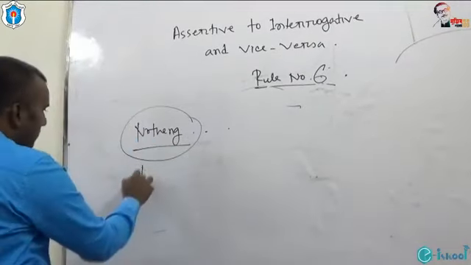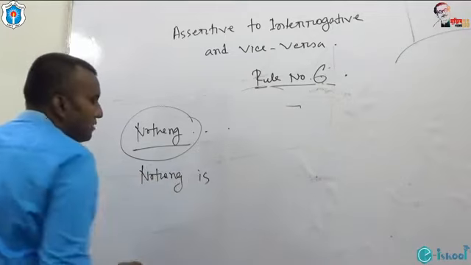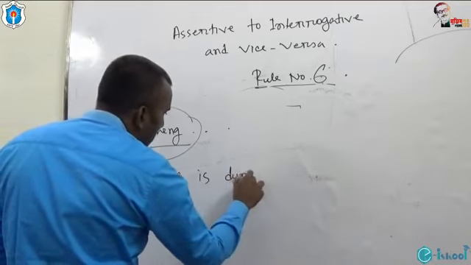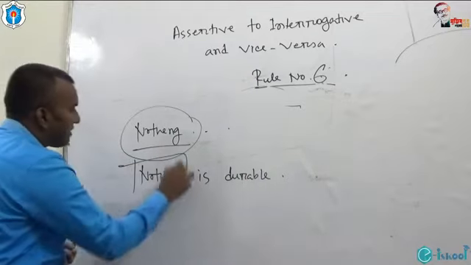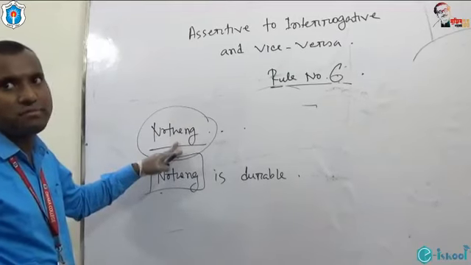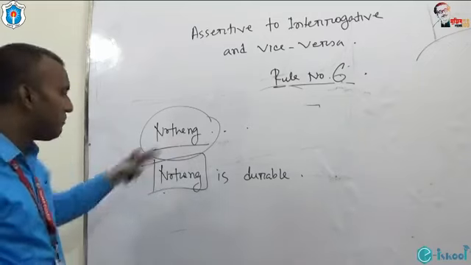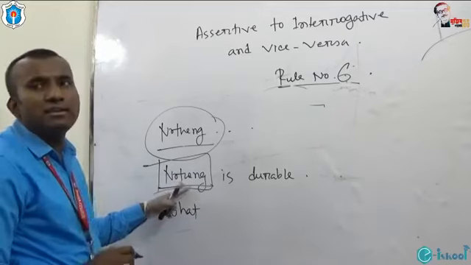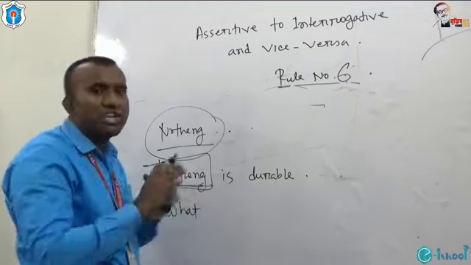Example: nothing is durable. This is the subject of the sentence. If you get any use of nothing as the subject of an assertive sentence, in order to turn it interrogative, just use what at the beginning, and after this what, don't change anything.